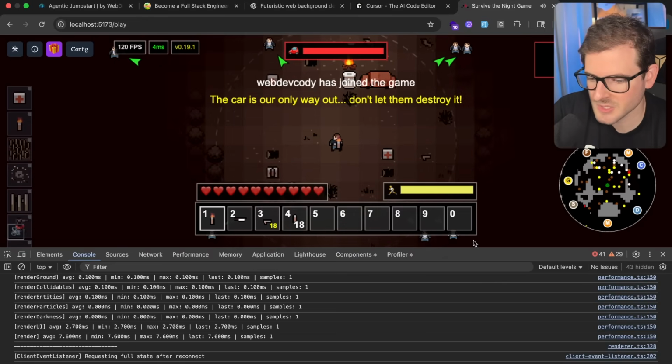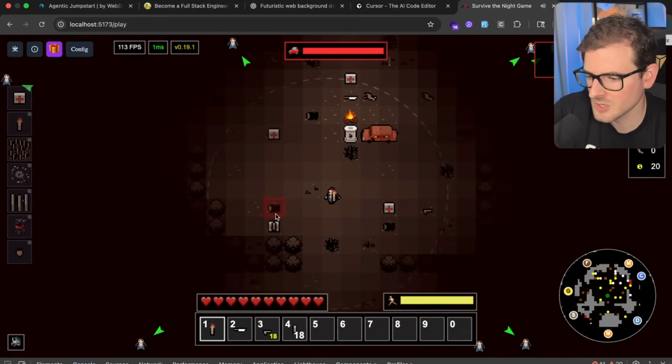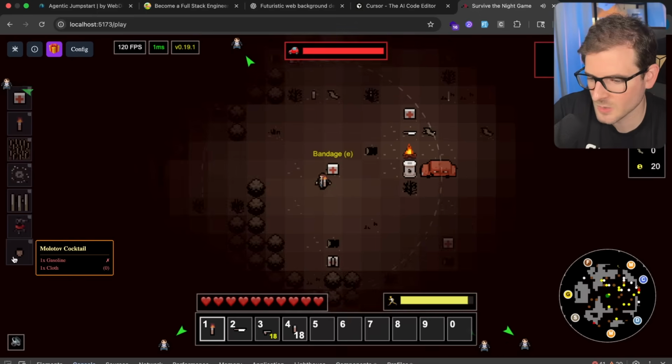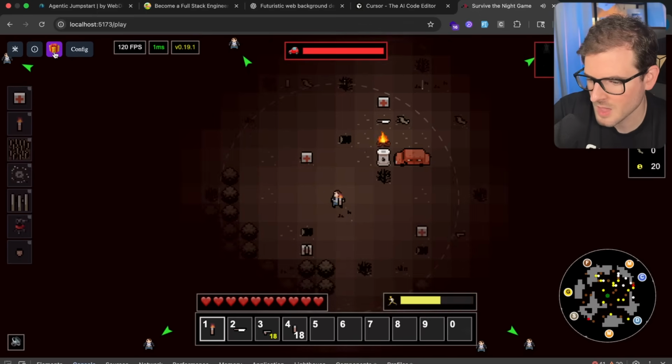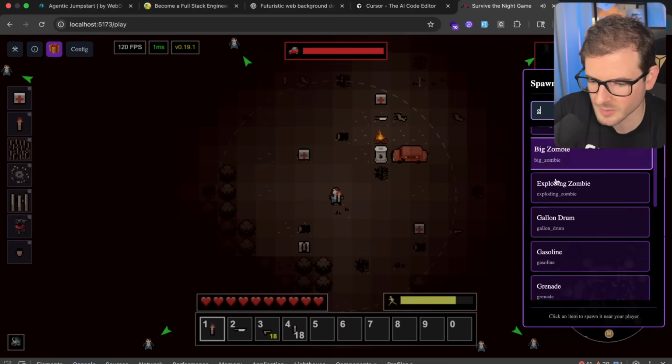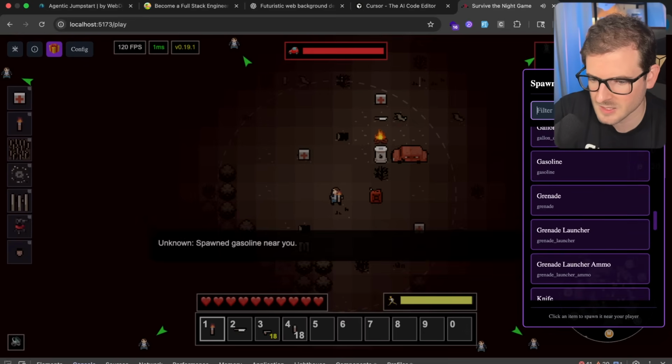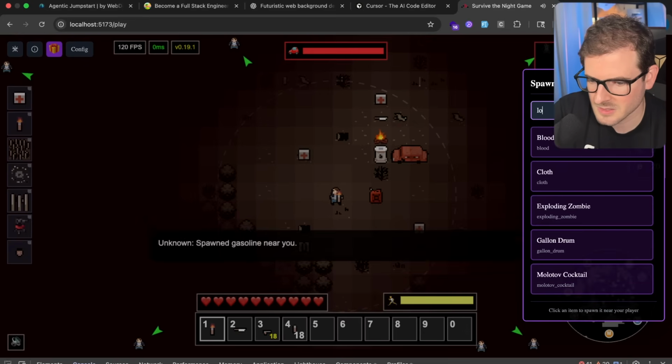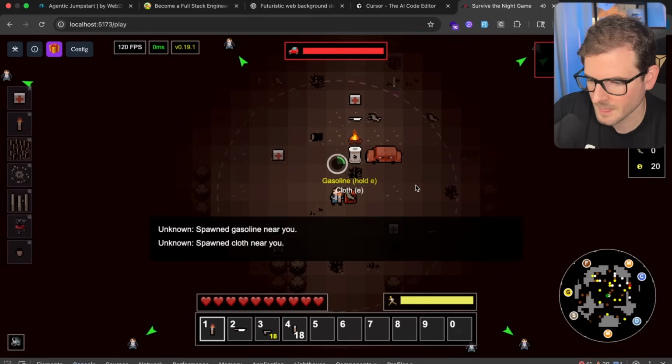Okay, so we're back in the game. Let's just test to see if we have access to the Molotov cocktail. It does show down here, so we need to get 1 gasoline and 1 cloth. I may just spawn a gasoline. It'll be a little bit easier. So let's spawn a gasoline, and let's spawn a cloth like this. Here we go. Pick those up.